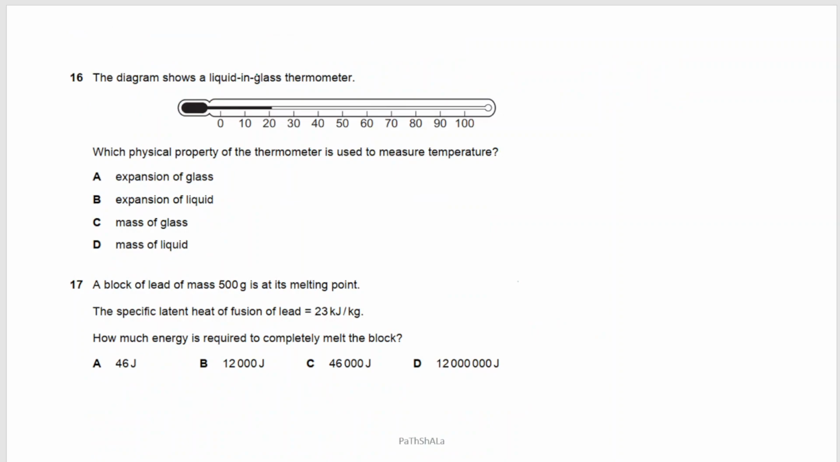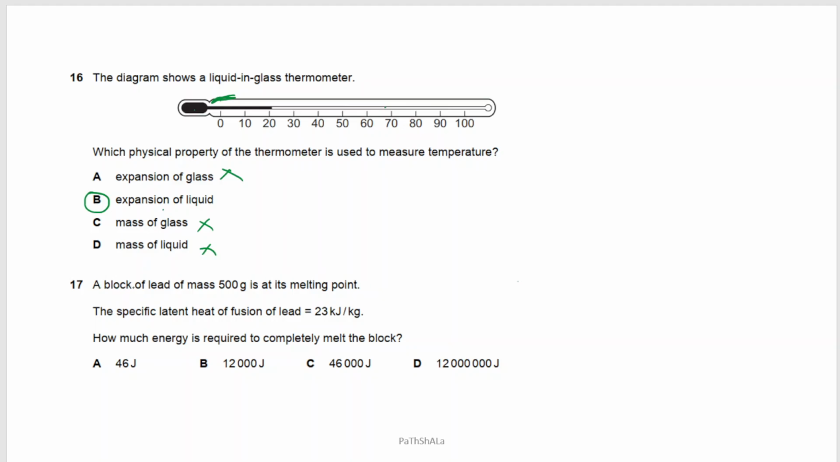The 16th is the diagram shows a liquid in glass thermometer. Which physical property of the thermometer is used to measure temperature? It's basically the expansion of glass? Now how can the glass expand? Glass is the outer part of the thermometer, so glass cannot expand. Yes, expansion of liquid is the correct answer. This liquid will expand and move up, and when it gets compressed, it moves down. Mass of the glass, how does that matter? Mass of the liquid doesn't matter. So the correct answer is B.